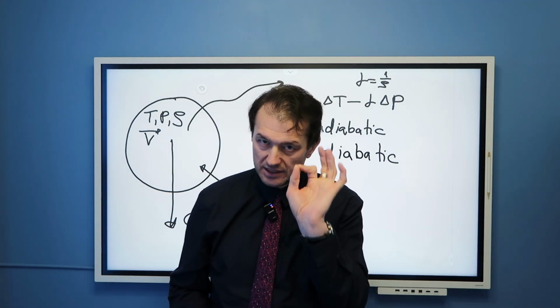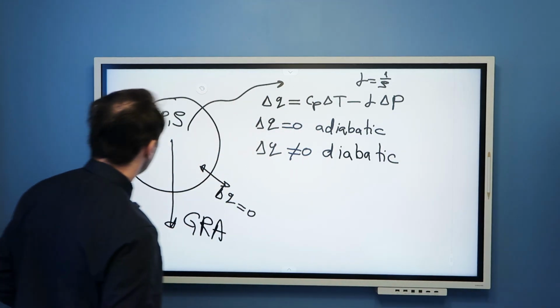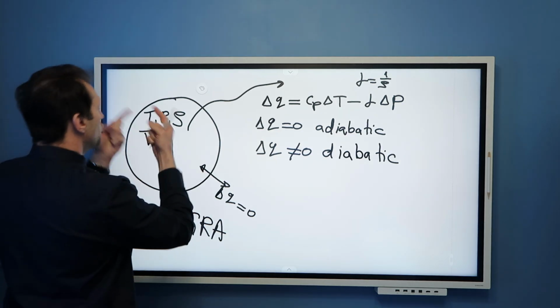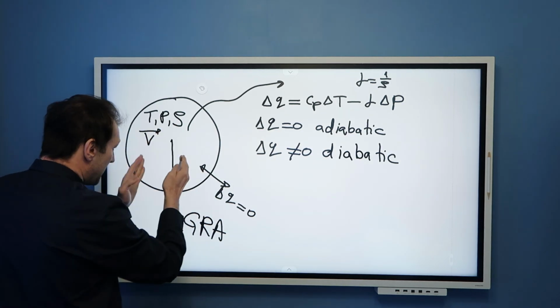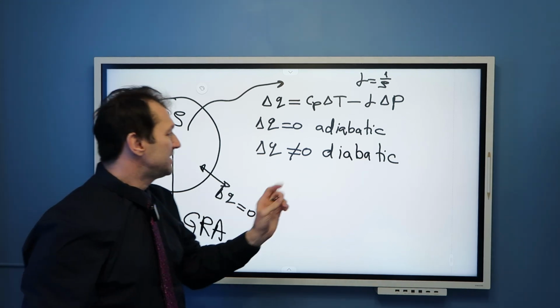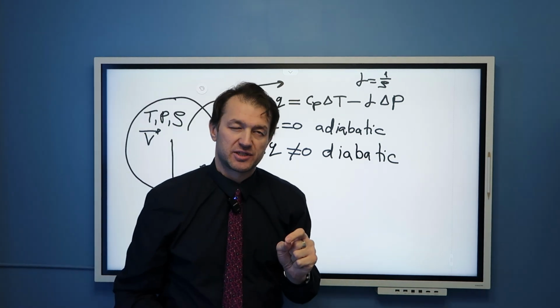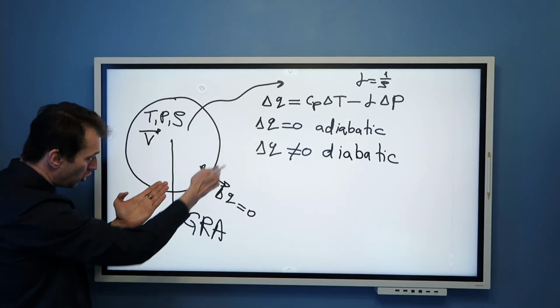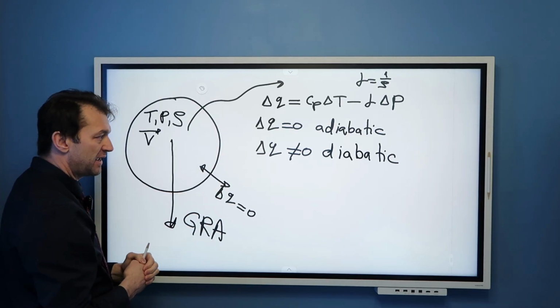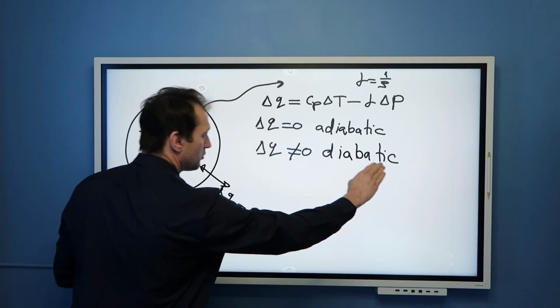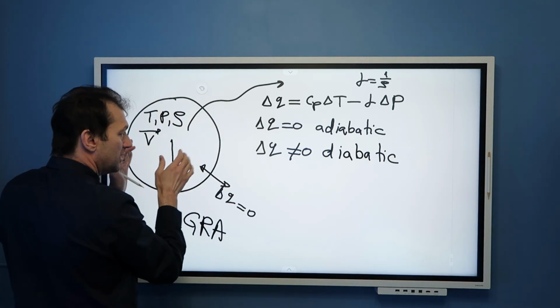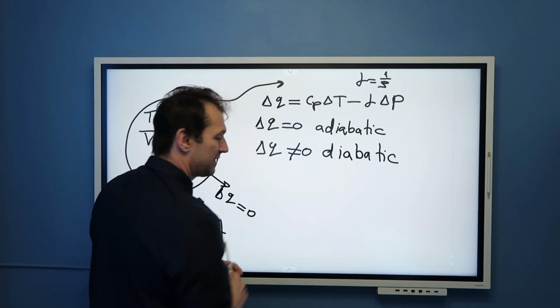Not quite. Listen carefully. Even if the heat is produced within this parcel of air, that is still then a diabatic process. In other words, heat doesn't have to cross the boundary of this parcel of air for the process to be diabatic. If heat is generated within, the process is still diabatic.